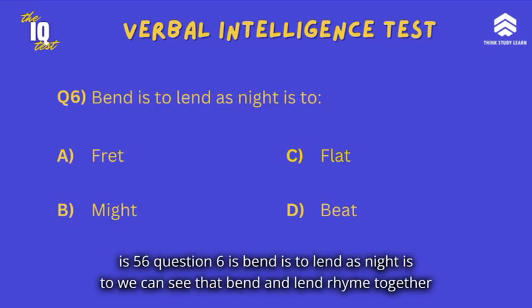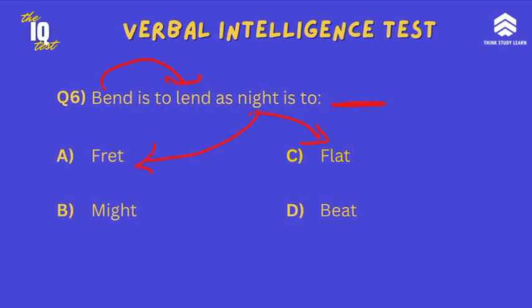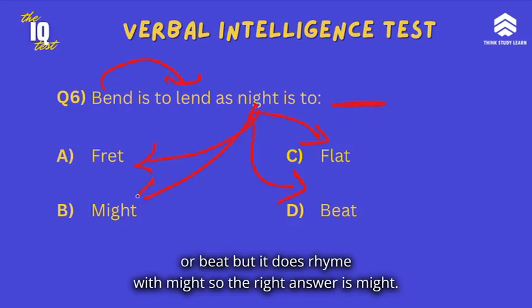Question 6 is, bend is to lend as night is to. We can see that bend and lend rhyme together. So we have to find the same word for night. So night does not rhyme with fret, flight or beat, but it does rhyme with might. So the right answer is might.